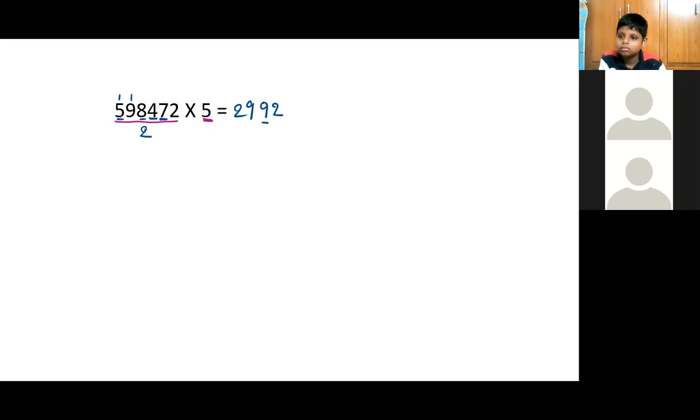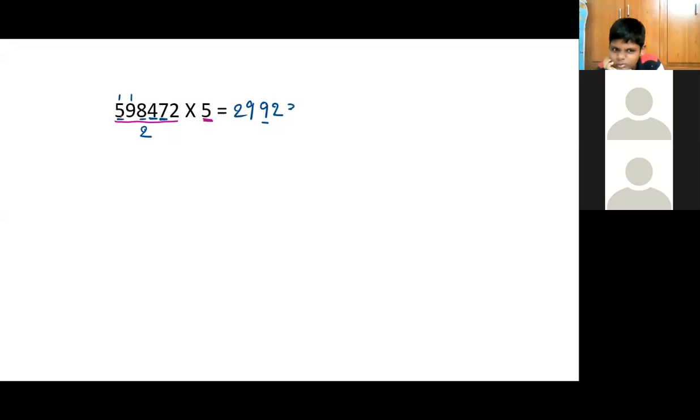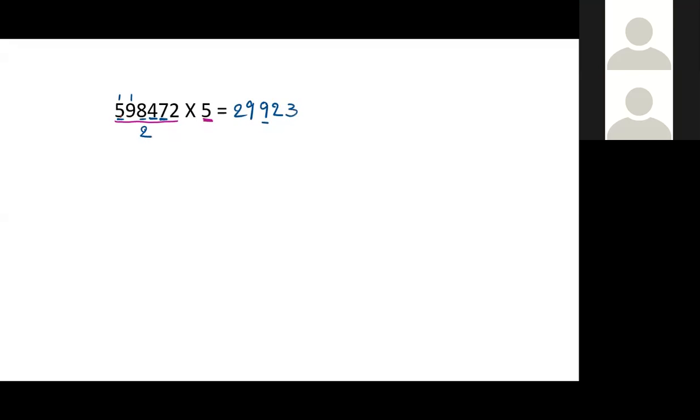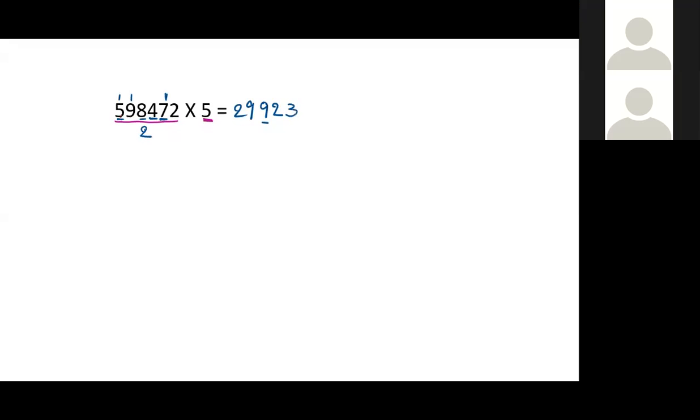Below this number, tell me. Below 7. In 7, how many times will 2 go? 3 times is 6, right? 2 3s are 6. Okay. Now 1 is the remainder. Lastly, it will be 12.